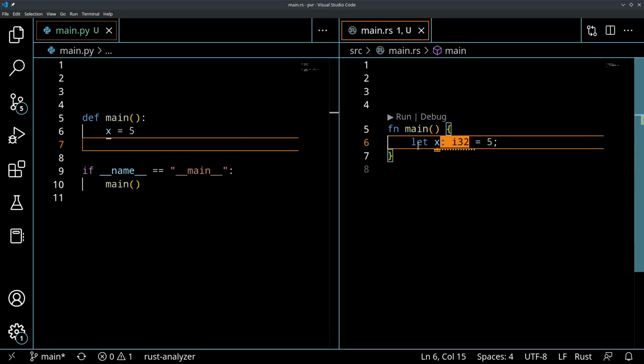You didn't give it an integer or a floating point or anything. So just FYI, the compiler is going to infer that this should be an i32, and it's going to treat it like an i32, and hold it to all the rules that an i32 would be held to. So this is a nice warning that I didn't set it, so it's going to infer that.